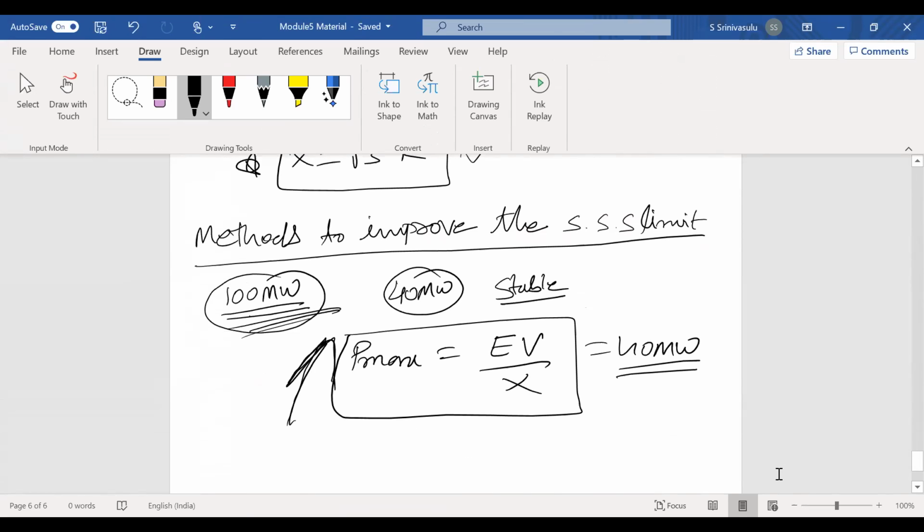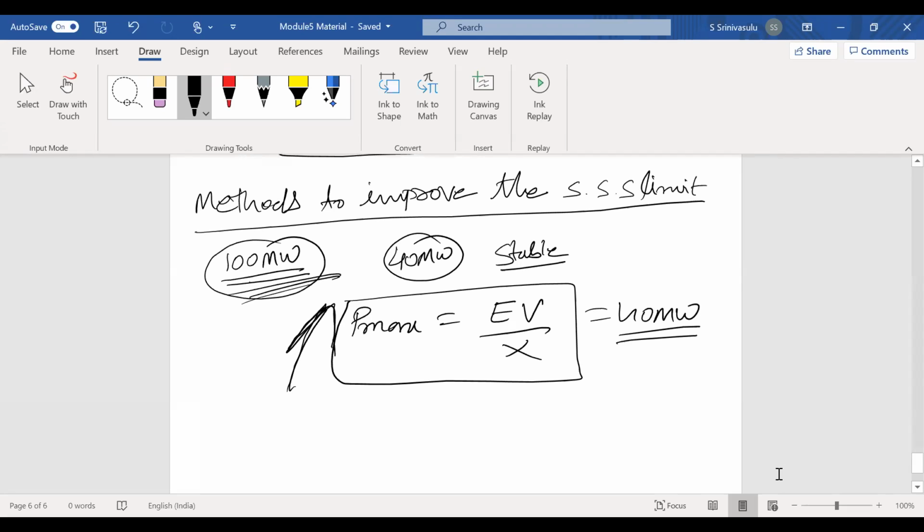Okay. Next, come to today's class. Now, what are the methods to improve the steady state stability limit? Why do we study these methods to improve the steady state stability limit? Suppose your alternator capacity is 100 megawatt.